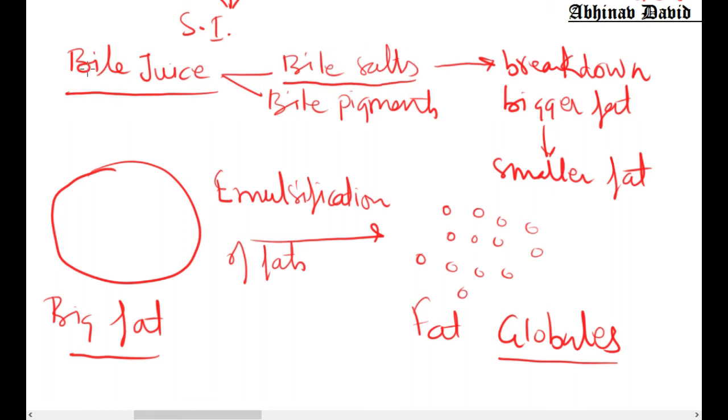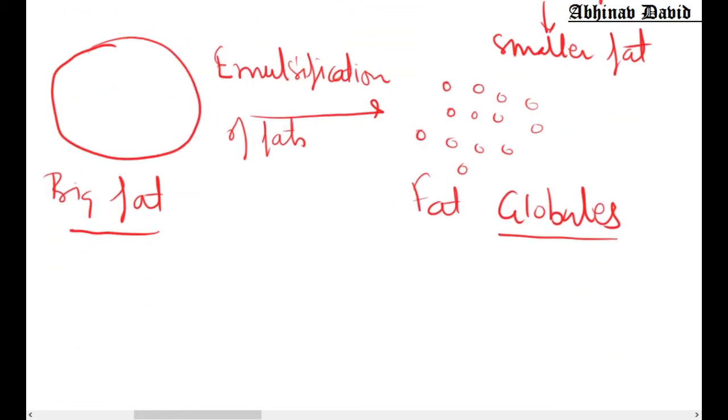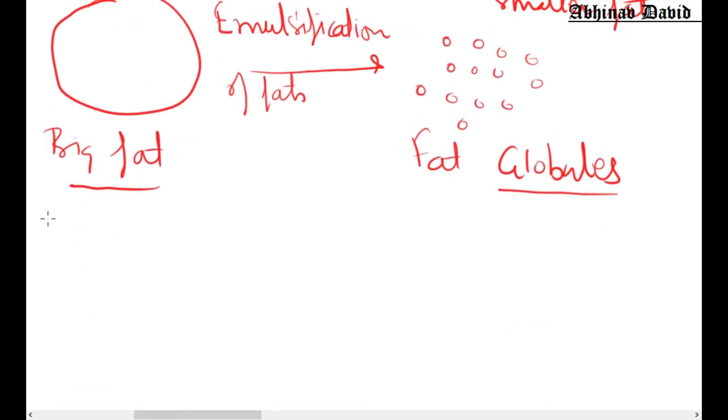Now bile salts are present in the bile juice. One more important thing you should remember about the bile juice is that bile juice does not contain any digestive enzyme.